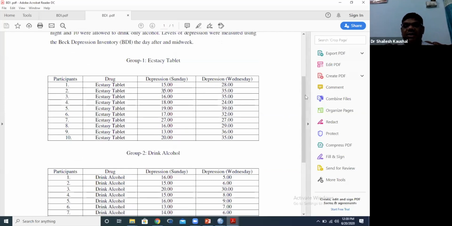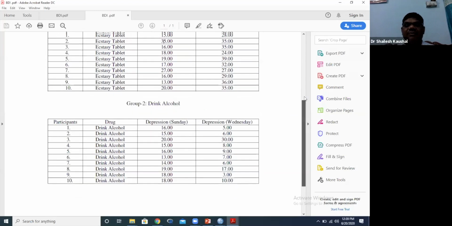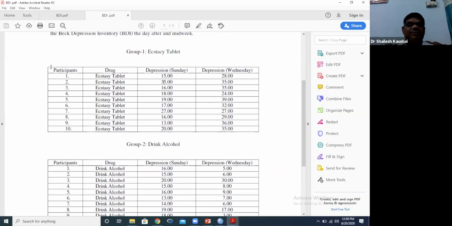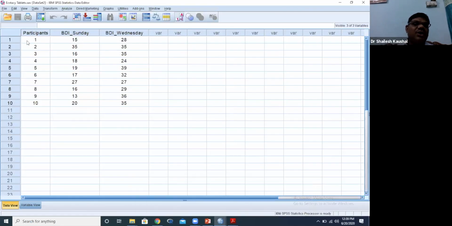depression level or not. Now whether if we are giving alcohol, whether it will decrease depression level or not after 3 days. So I will use this case study. First of all, I will perform for this ecstasy tablet group, and then I will check it for the drink alcohol group. So I am taking first the ecstasy tablet group. The depression score of participants on Sunday was 35, and after 3 days the depression score increased, it increased up to 28.